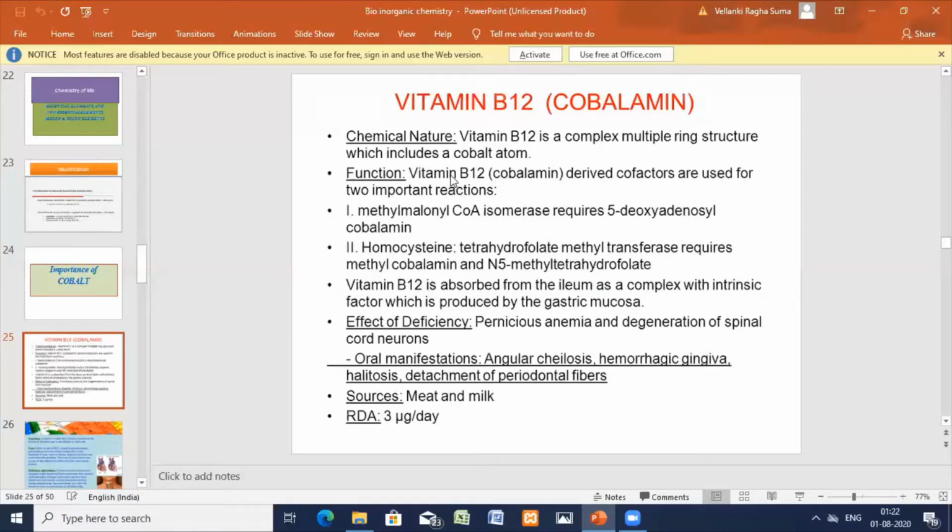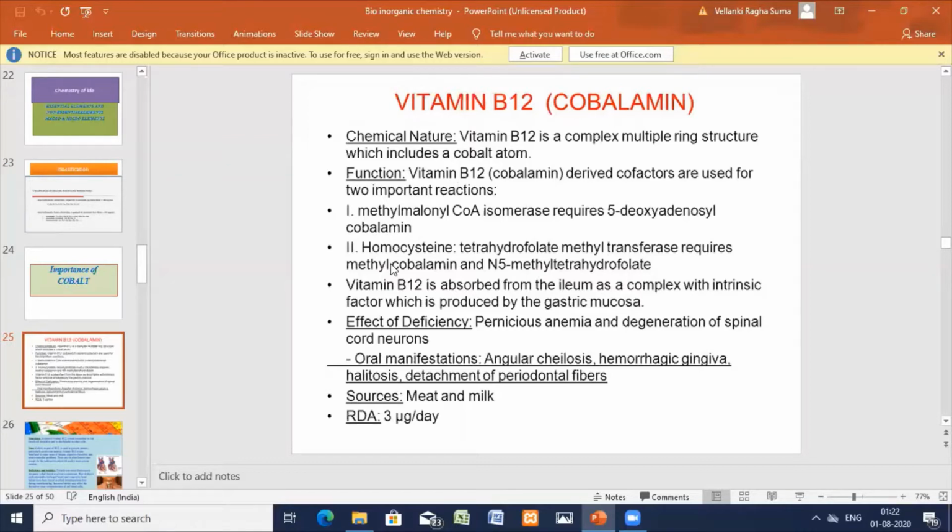It is derived as a cofactor for two important reactions. Methylmalonyl CoA isomerase requires 5-deoxyadenosyl cobalamin. Once this is present, the enzyme's biological activity can be carried out.